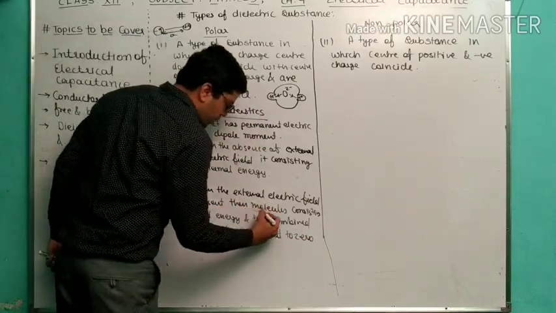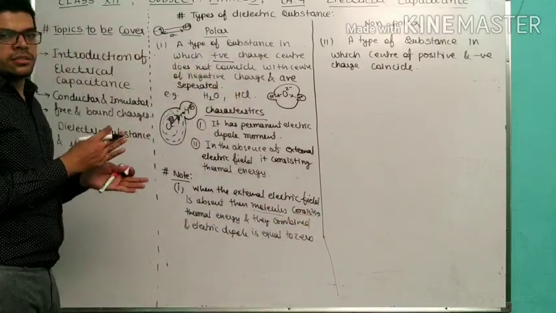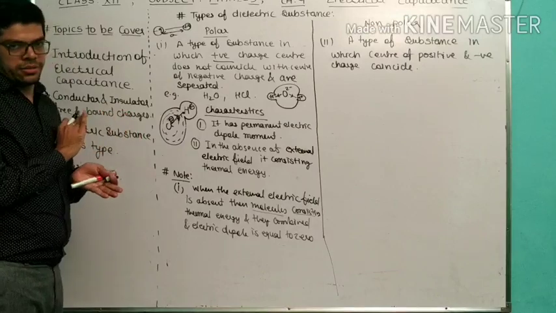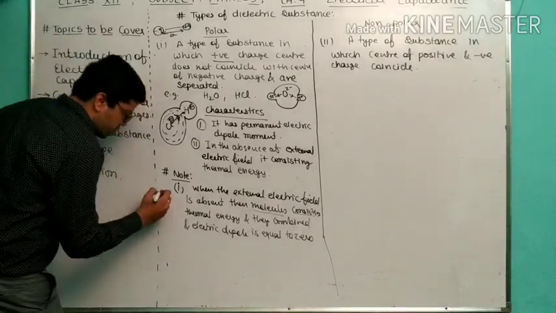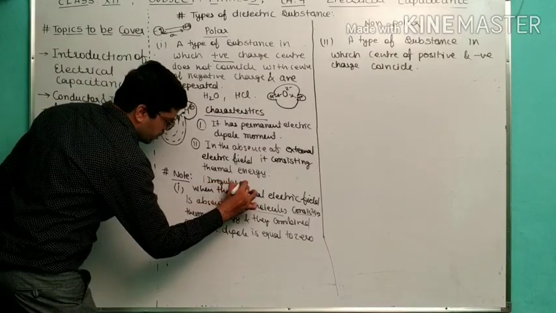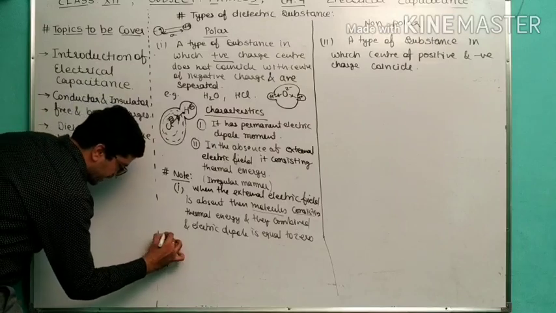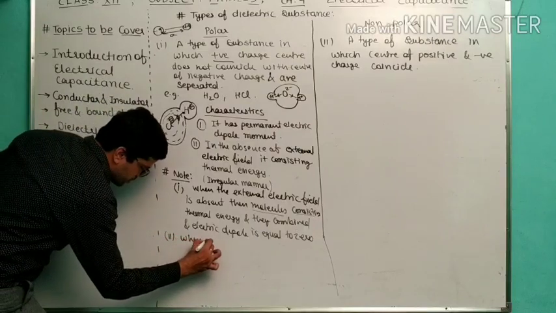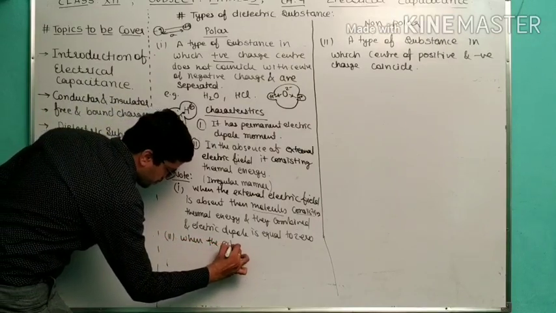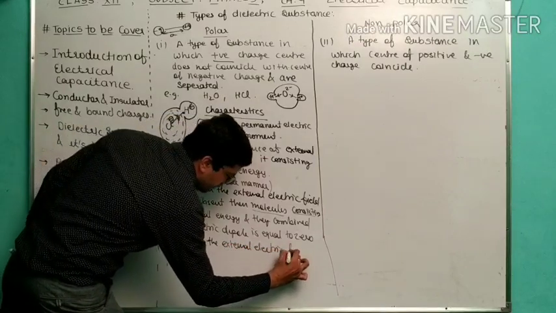What actually happened? Molecules combined. Molecules combined means they are just arranging in an irregular manner. So I can see that here. Irregular manner. Second is when the external electric field is present.